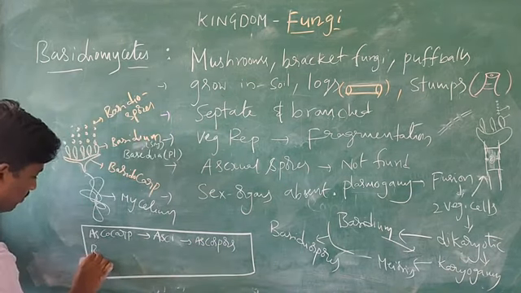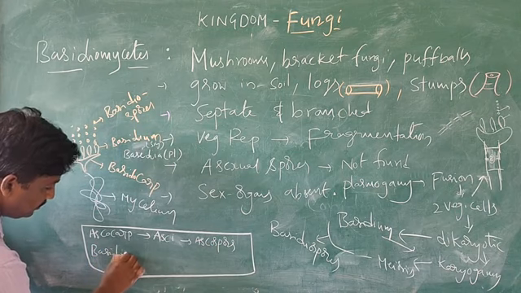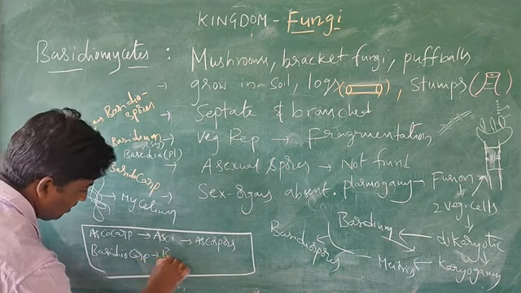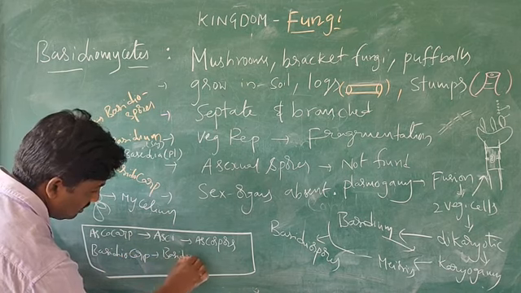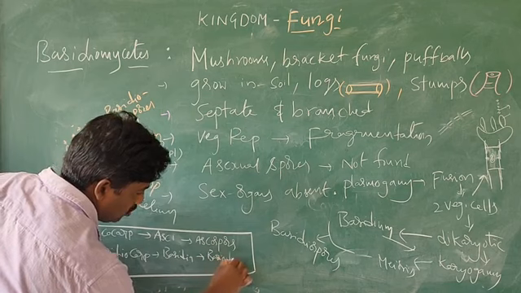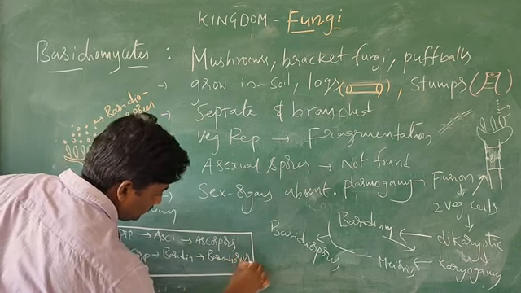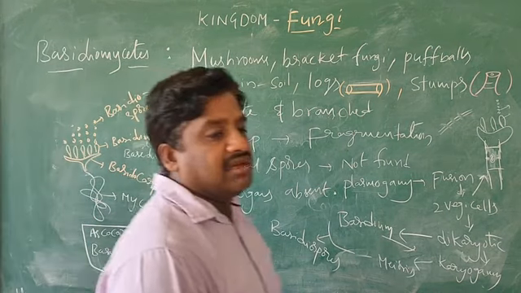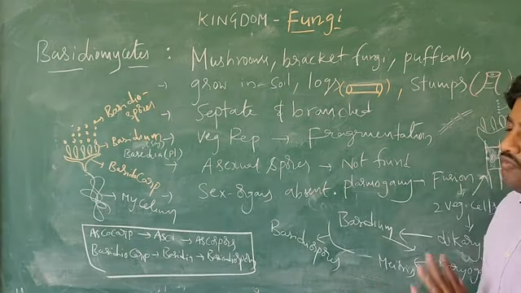And here the basidiocarp, the fruiting body names are very important, forms the basidia, and these form basidiospores.